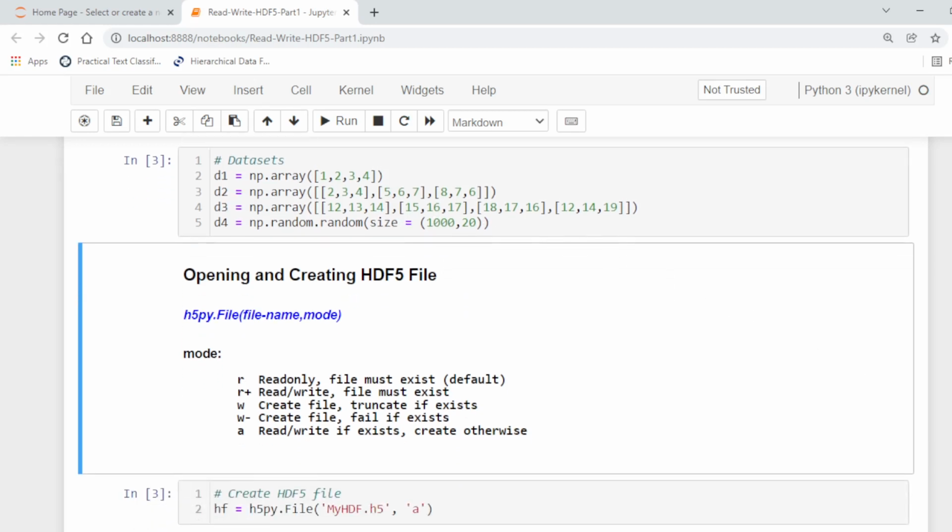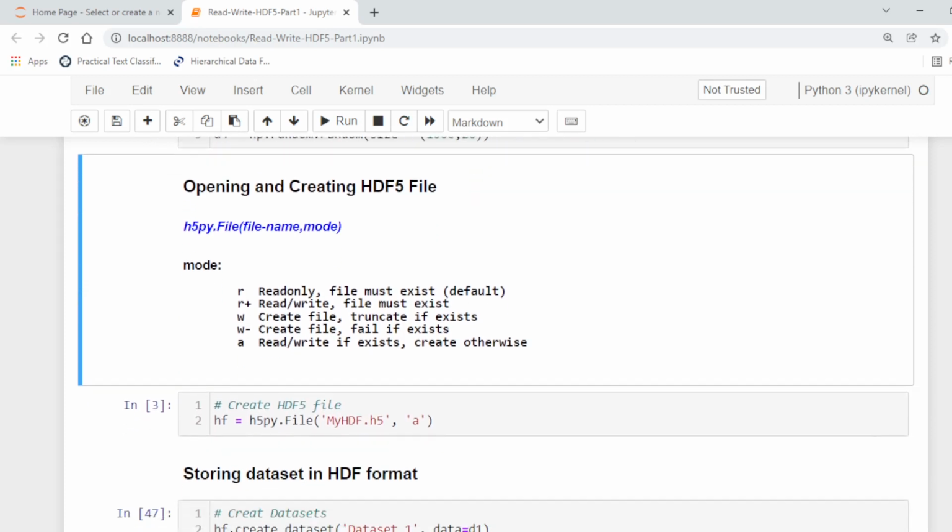First of all, we will create the HDF file. We will use the File function. File can take two parameters, the file name and the mode. There are different modes that we can use for creating and opening files. R is read only. R plus is read and write, but the file must exist. Similarly, W creates a file and truncates if it exists. W minus creates a file and fails if it exists. And A is read and write if it exists, create otherwise.